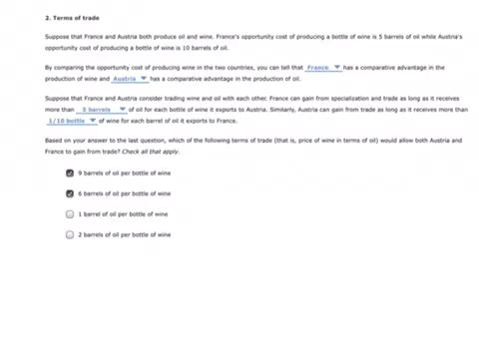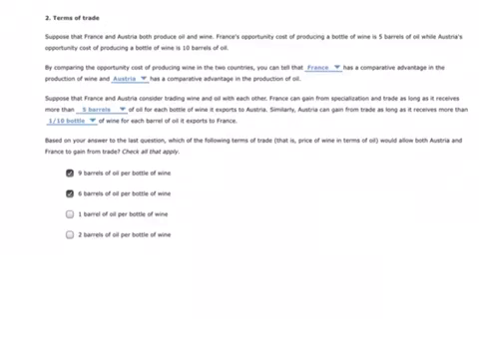The flip side of that is Austria can gain from trade as long as it receives more than 1/10 of a bottle of wine for each barrel of oil it exports to France. The cost of a bottle of wine was 10 barrels of oil in Austria. If you divide both of those by 10, 1 barrel of oil costs Austria 1/10 of a bottle of wine.